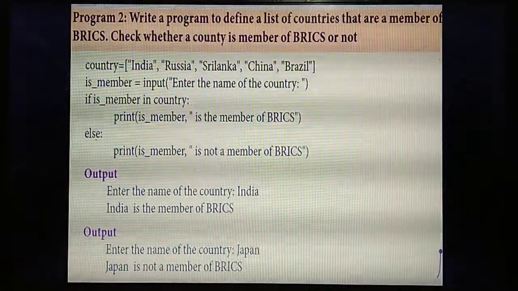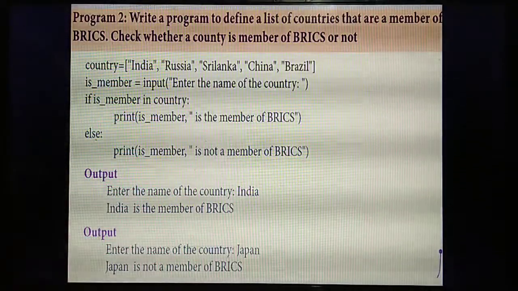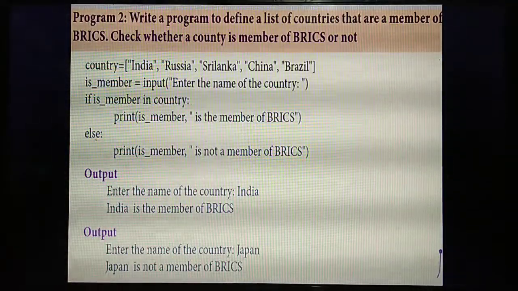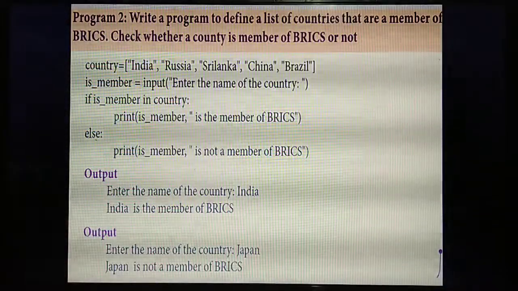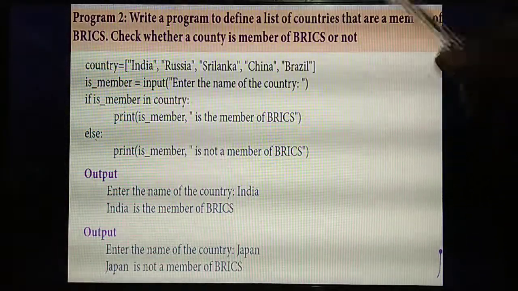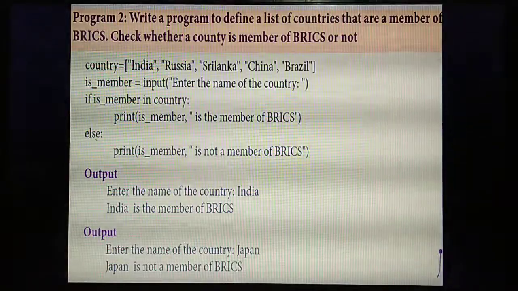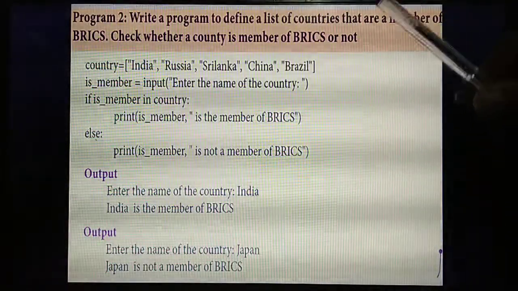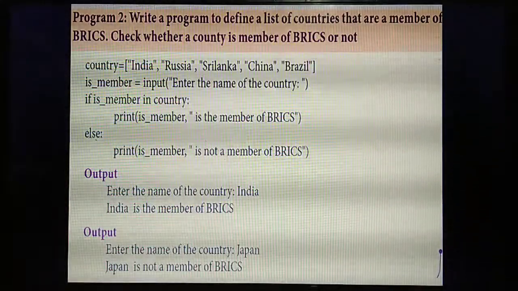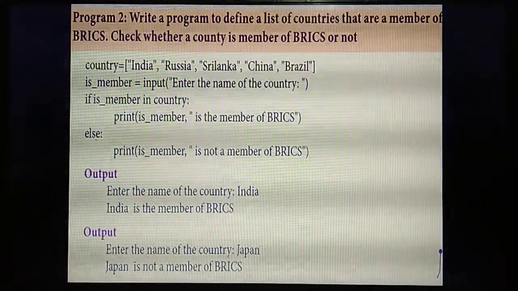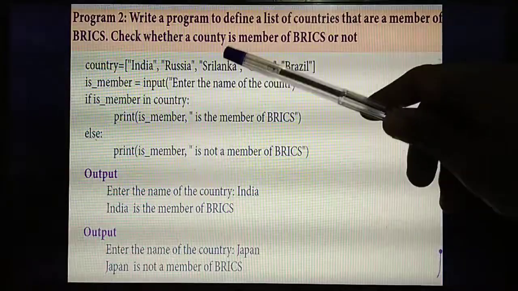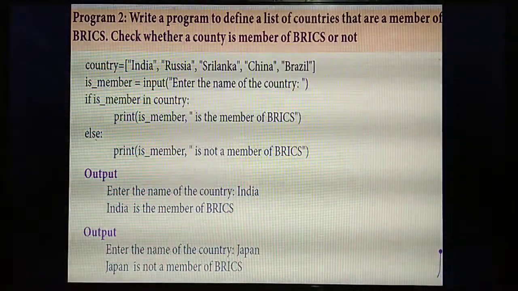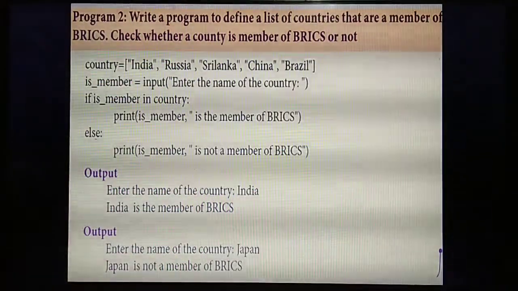Understand the program? So in this program, first you are going to create one list called country. In that list you already have a lot of country names. Next you are going to enter some country name. Next you are going to check whether the name of the country is present in the list or not. For that, which function are you using? Inside the if condition you are using the in and not in operators. Understand?